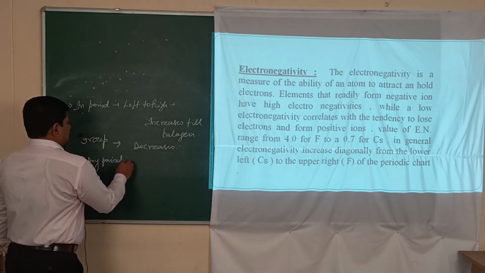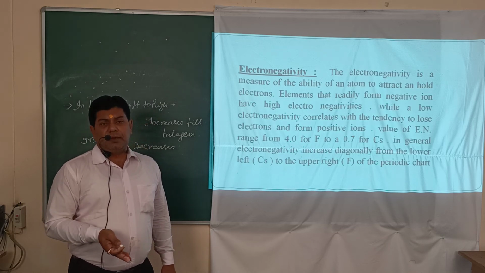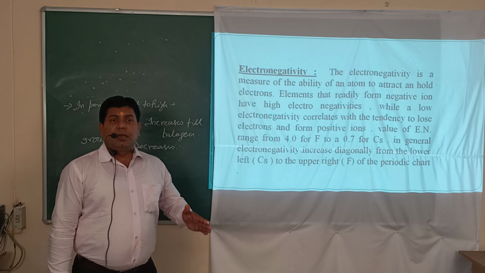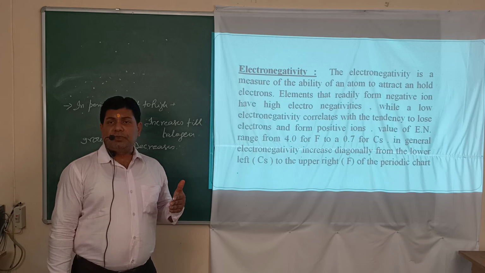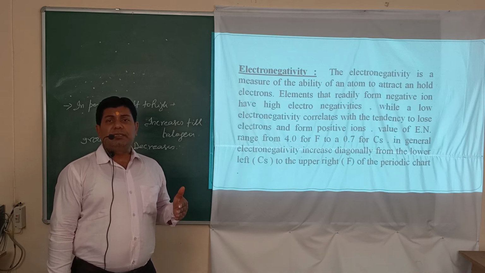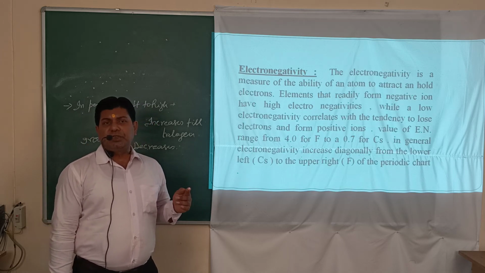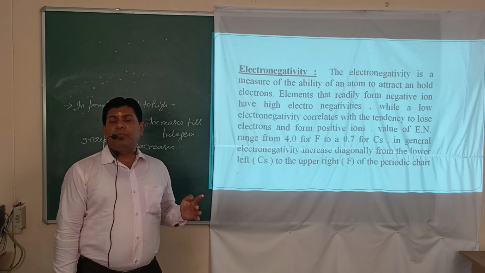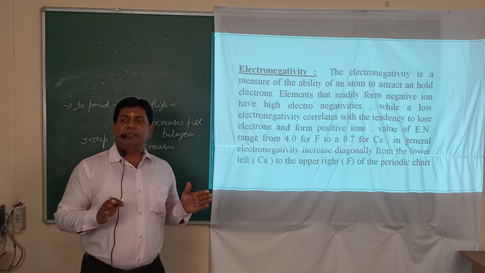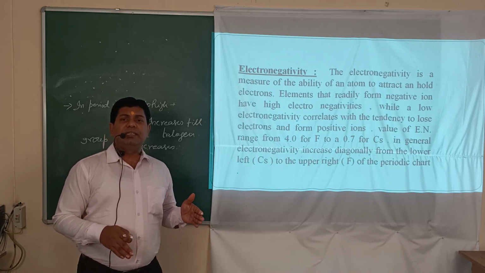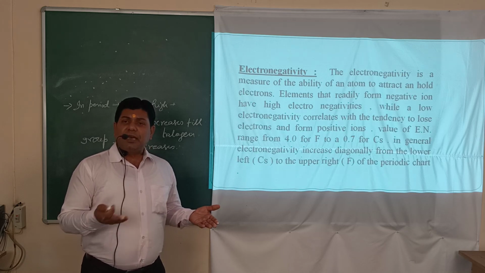Then the overall summary of the chapter is that in this chapter, some of the important points explained to you are the variation in properties of elements like atomic size, ionization potential, electron gain enthalpy, electronegativity, etc. Some other important points related to periodic properties are also given and explained, like the nature of oxide.